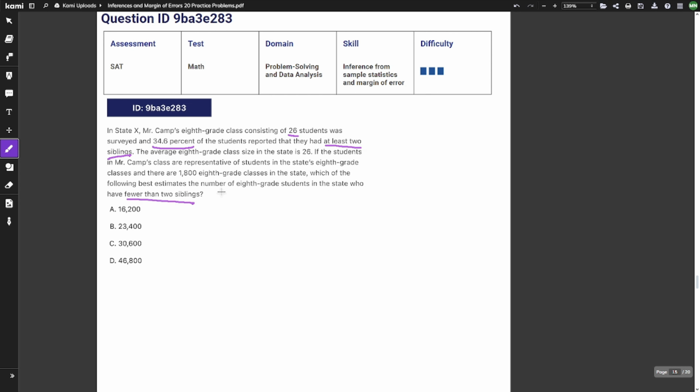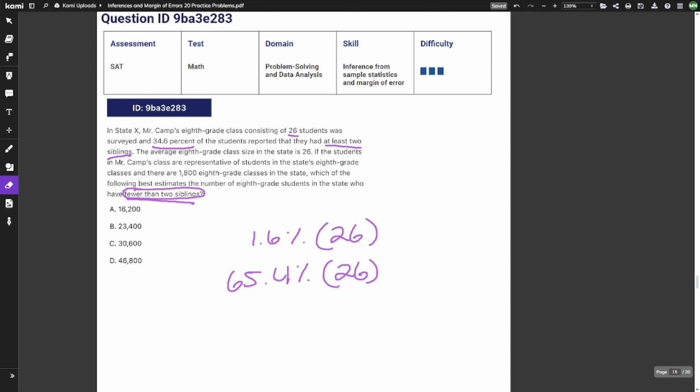So we know that 34.6% of the 26 students in this guy's 8th grade class has at least 2 siblings, but we're trying to find those who have fewer than 2 siblings. So if I do 100% minus 34.6%, we get that 65.4% of the 26 students have fewer than 2 siblings.